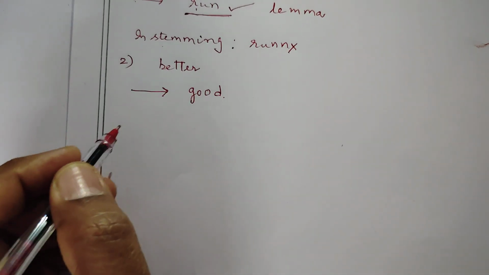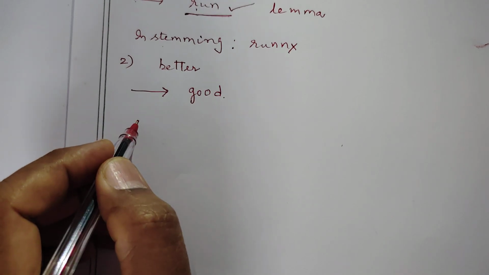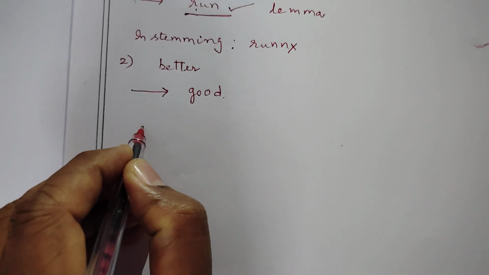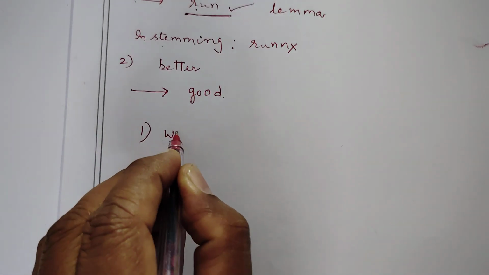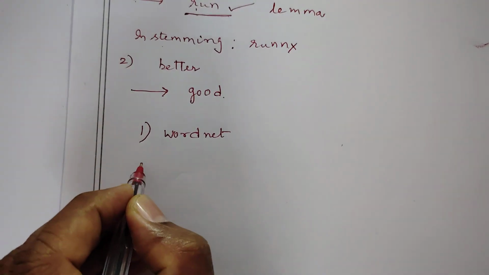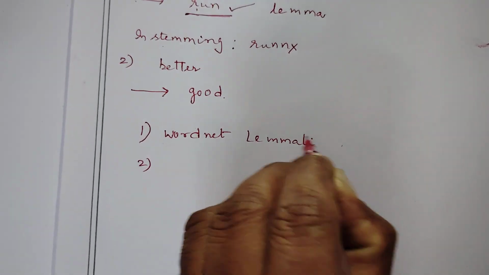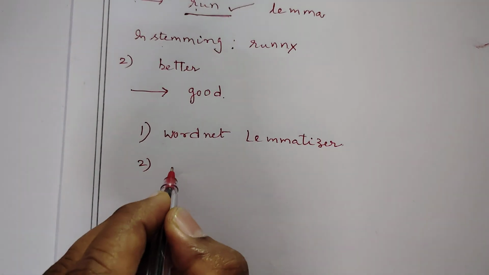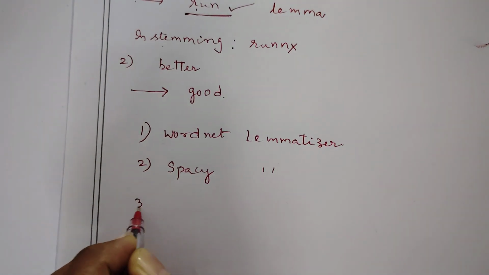There are various algorithms used for doing lemmatization of text. The first one is the WordNet Lemmatizer. The second one is the spaCy Lemmatizer.